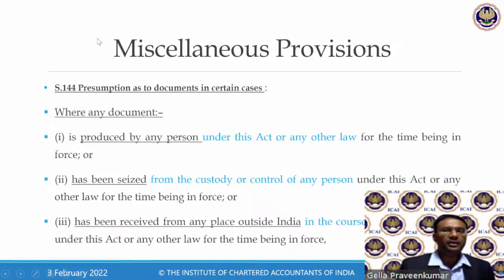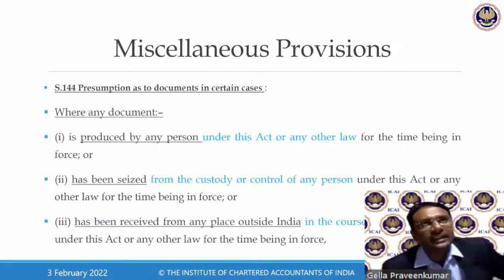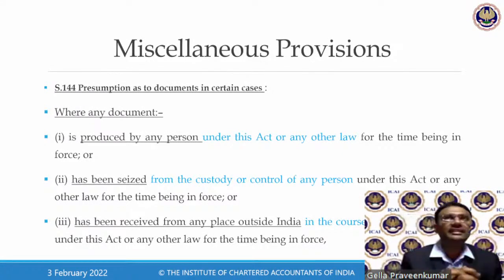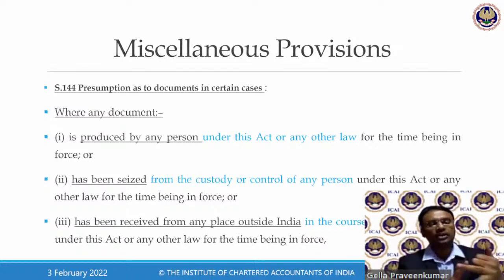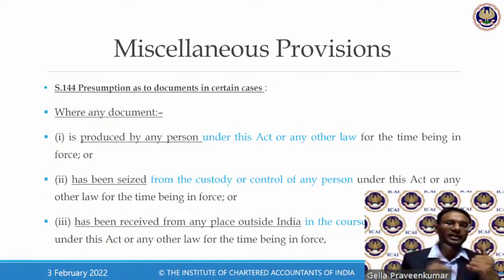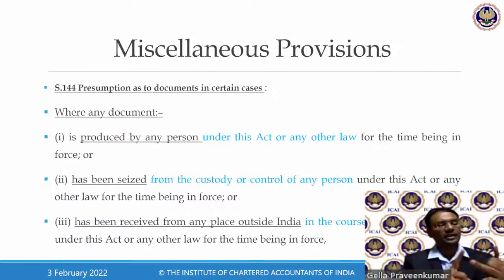Section 144 talks about presumption as to documents in certain cases. Now, we have discussed section 132, which talks about offenses like cognizable and non-cognizable offenses. Cognizable offense is punishable without bail, and a person can be arrested without a warrant.